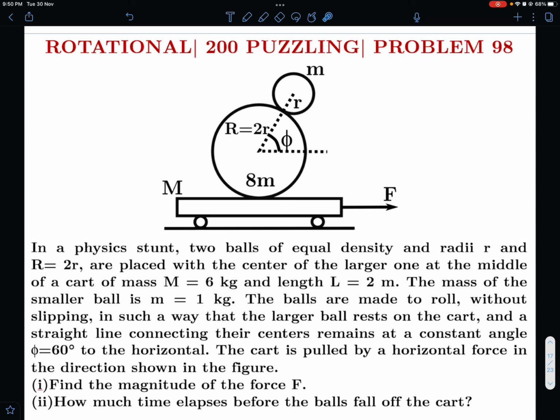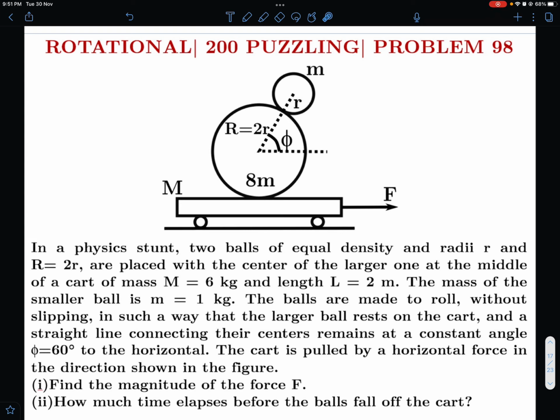You can try out this problem and then have a look at my solution, to see how many unknowns I am using. I'll be presenting a very elegant solution to this one. Apart from that, I would also like to tell you that one of the answers given in the book to this problem is wrong. For one part, the answer given is wrong. There's a mistake, and there's also a mistake in one of the equations. So I'll get into the problem, and if you want, you can try it out. It'll be a lot of fun, and I'm sure you are going to enjoy my solution after doing your own solution for this one. So let me read out the problem.